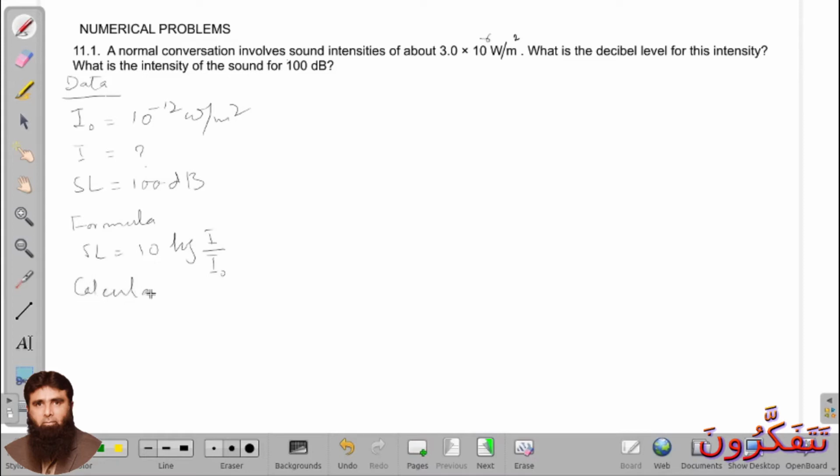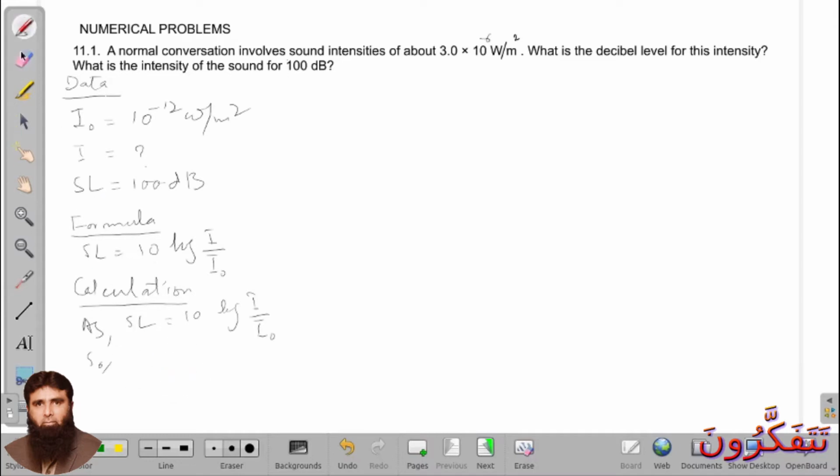Now calculation. As sound level is equal to 10 log of I over I naught, sound level is given here, which is 100 decibels. 100 is equal to 10 log of I over 10 raised power minus 12. All of you know the value of I naught.